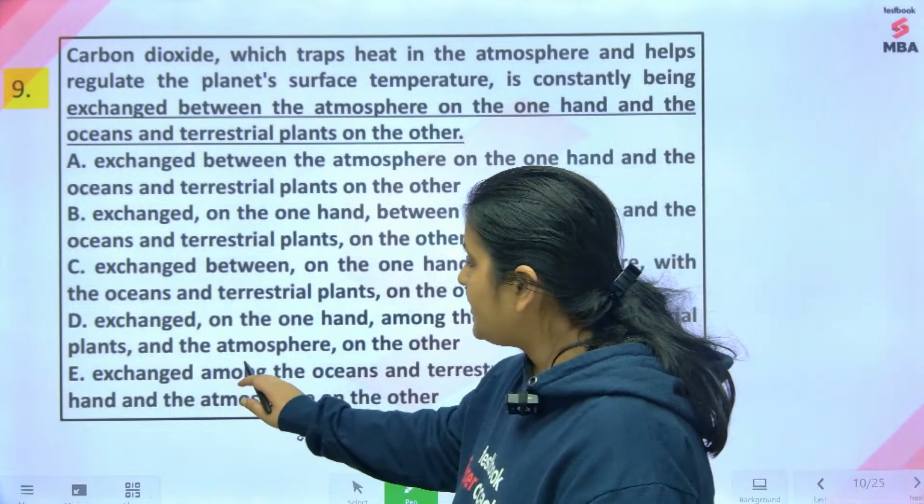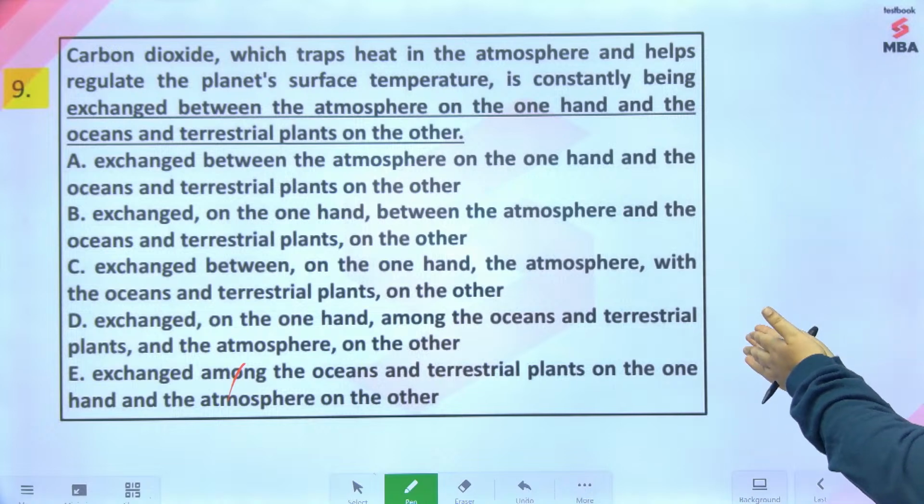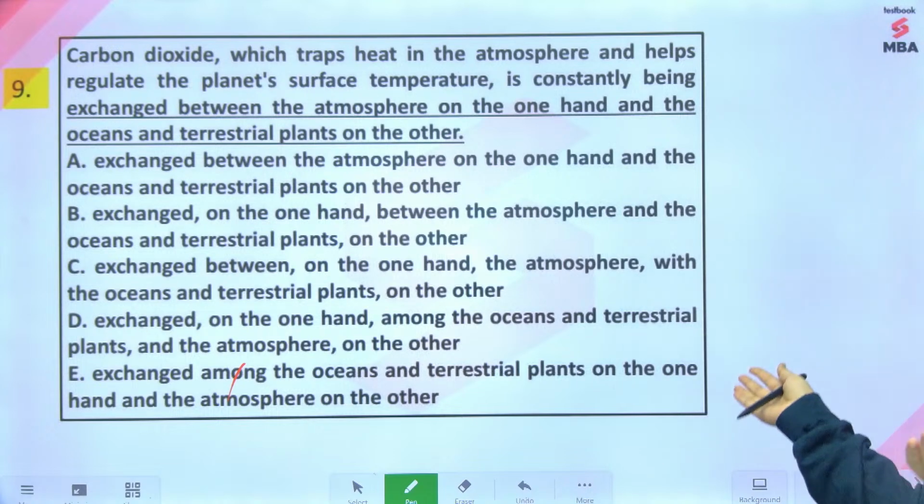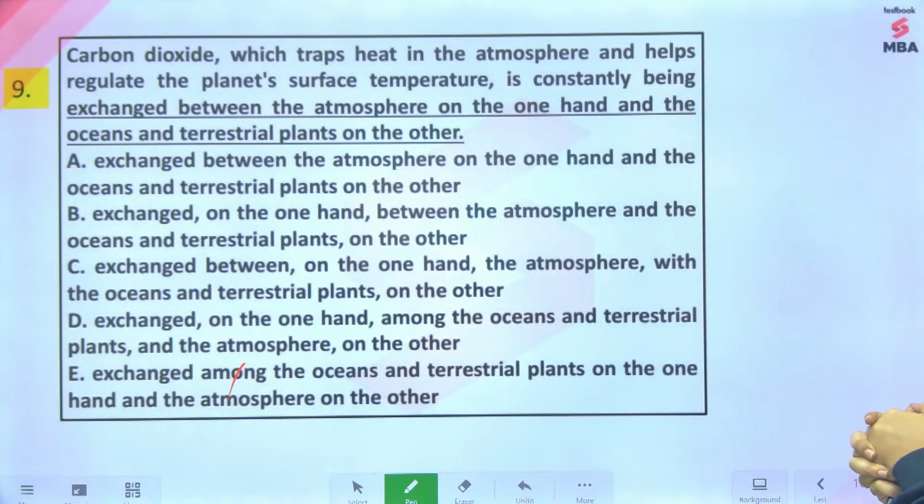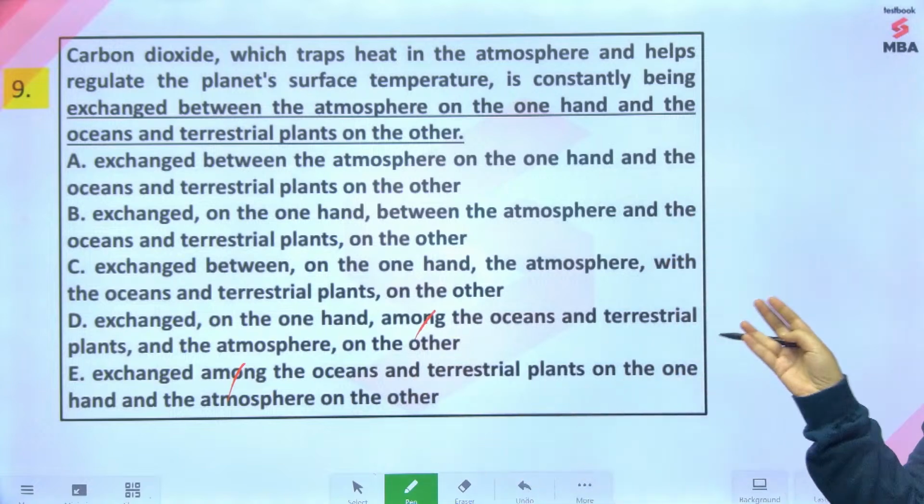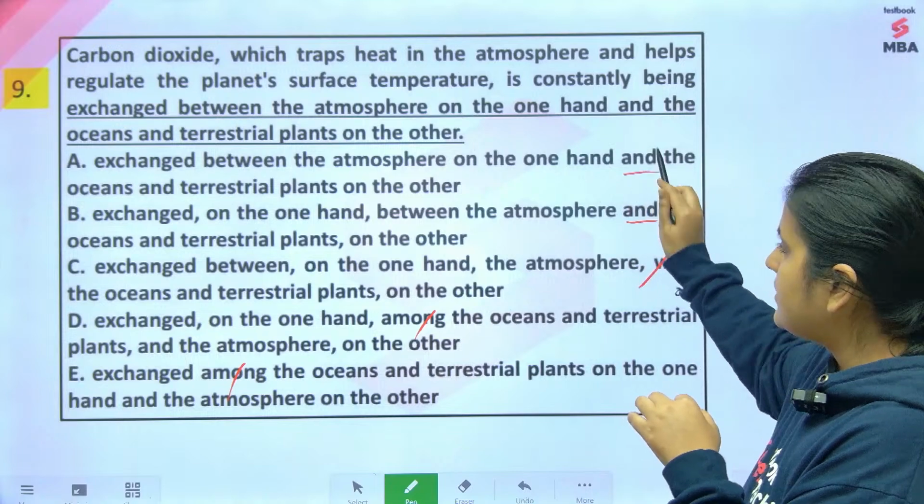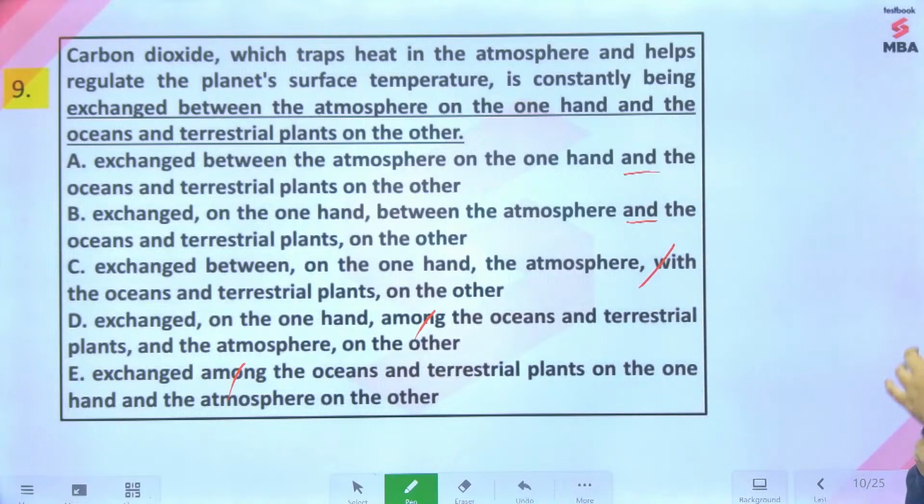Exchanged among will not come because we are talking about two things. We are talking about the atmosphere on the one hand and we are talking about the oceans and terrestrial plants on the other hand. We are only talking about two sides. So among will not come, between will come. Between is used for two, among is used for more than two. With between, 'and' always comes, guys, 'with' does not come. Between this and that, okay, with between 'and' always comes, 'with' does not come.